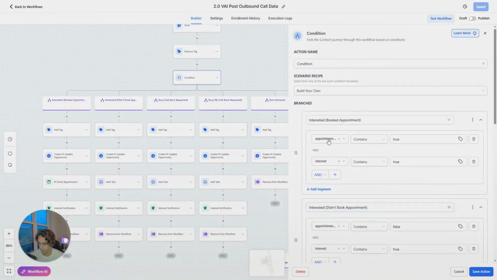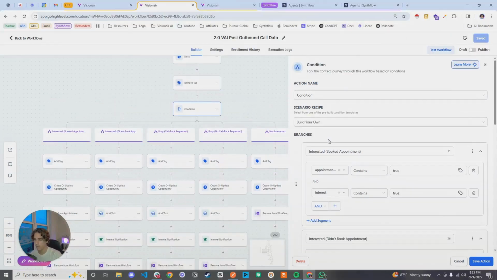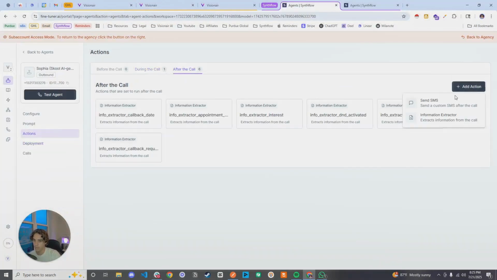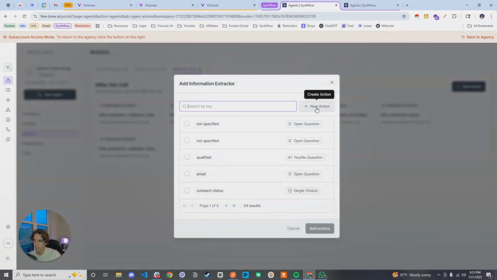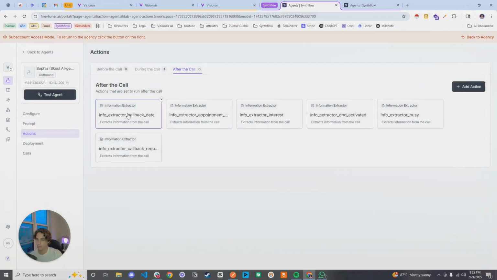And you do this by creating info extractors within Synthflow, right? Info extractors that would say, hey, was this person interested or not? Yes or no. You can create info extractors by going into this actions page. You go after the call, information extractor, and then here you would add an action. And as you can see, there's a yes or no action. So were they interested? Yes or no. Did they book a meeting? Yes or no. Were they busy? Yes or no. Did they request a callback? Yes or no.